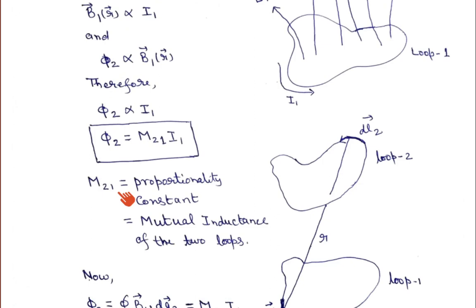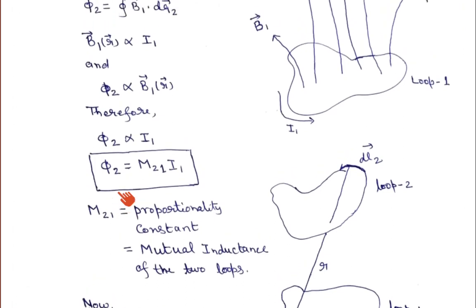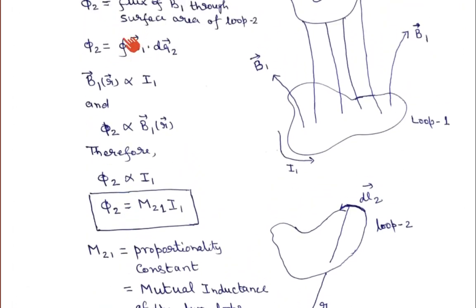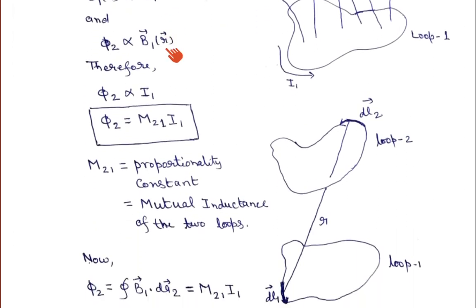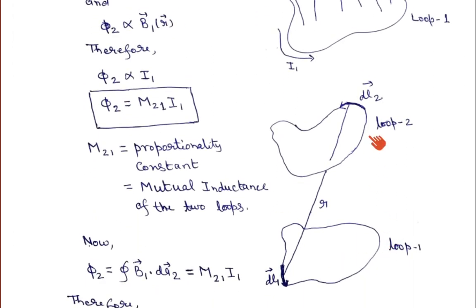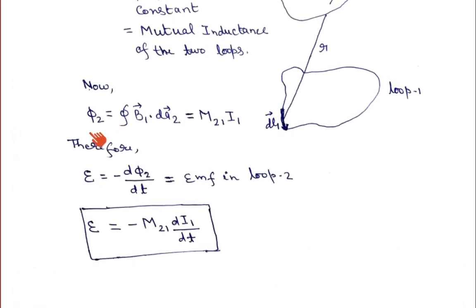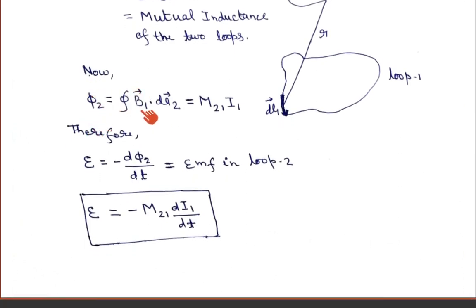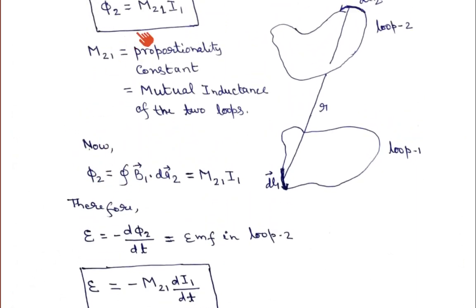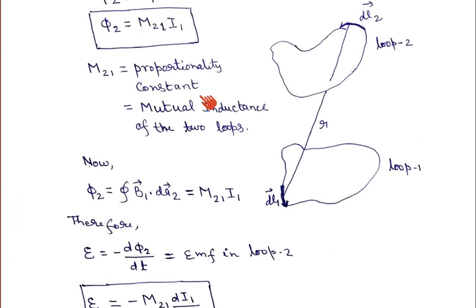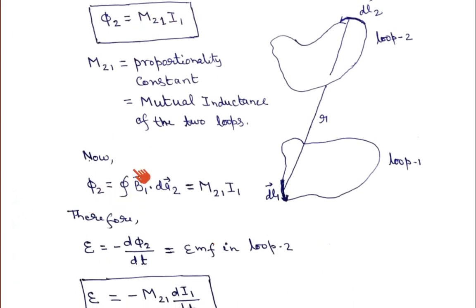Okay. So as I have written here, phi 2 is equal to the surface integral of B1 dot dA2. Let us say these are the displacement vectors dl1, dl2, so these are two loops. Before that, I will go into detail. Now phi 2 is equal to the surface integral of B1 dot dA2, and I have explained that phi 2 is directly proportional to I1, so phi 2 can be written as M21 I1. So phi 2 is equal to the surface integral of B1 dot dA2, which is equal to M21 I1. Okay.